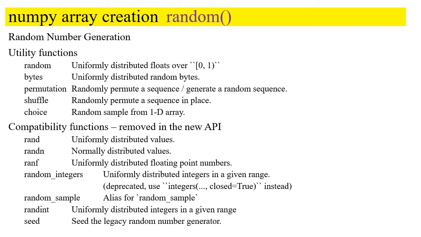You can see that in random you will get uniformly distributed floats over 0 to 1, including 0 and up to 1. While if you consider randn, you can have normally distributed values. There is a difference between uniform distribution and normal distribution. In the case of uniform distribution, all values are equally probable.